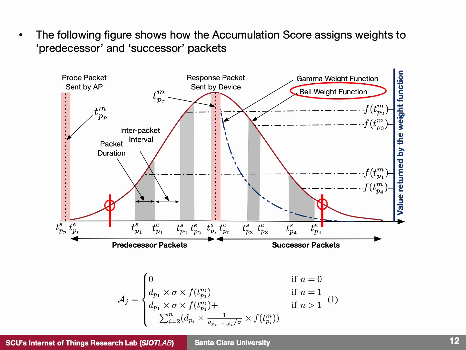For example, as shown here, when we use a bell curve, packets with similar distances from the response packet receive similar weights. In contrast, when you use a gamma curve, even if a predecessor packet and a successor packet are at the same distance from the response packet, the successor packet is given a lower weight. In this work, we use the bell curve weighting function.